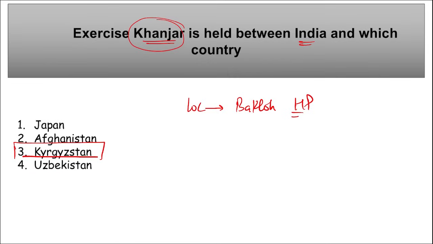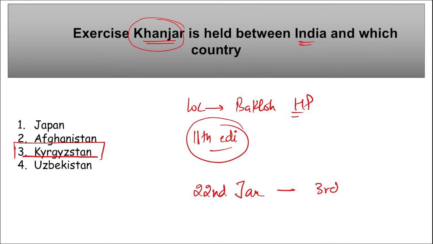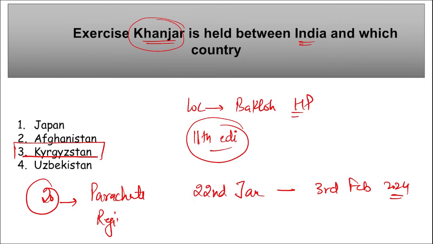Right? At the Special Force Training School in Bakloh, Himachal Pradesh, Exercise Khanjar was held between India and Kyrgyzstan, and it was the 11th edition of this exercise. This exercise was conducted from 22nd Jan to 3rd of Feb in 2024. Right? Then next thing, remember, from the Indian side, 20 personnel from the Parachute Regiment of the Indian Army took part in this exercise.